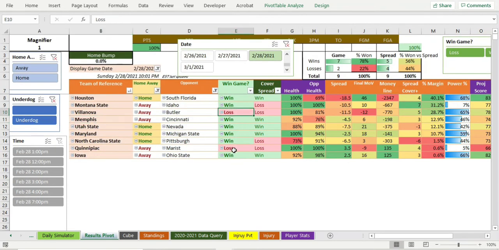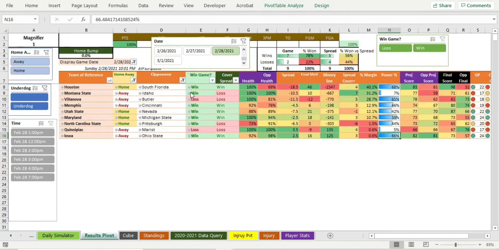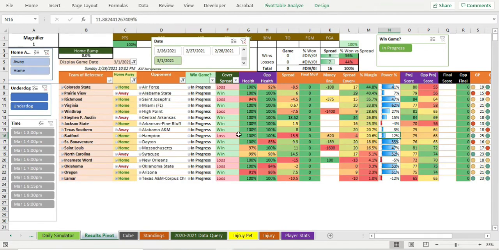The losses came with Villanova and Quinnipiac, which is way down here with an away team. So you could have stayed away from both these away teams. Although it's interesting to see Iowa, being a stronger team, pulling this game out at a very low margin. That's something to watch for with stronger teams. So pretty good day. This thing's going to have good days and bad days. It's going to have a lot of good days going down the road here.